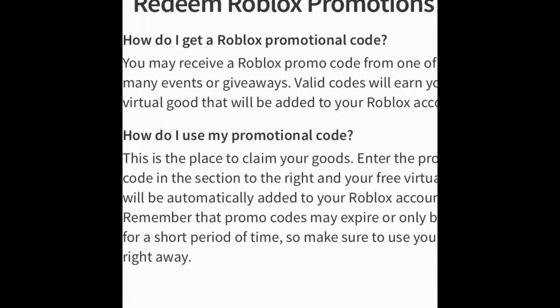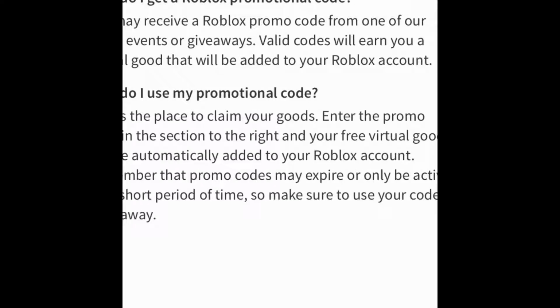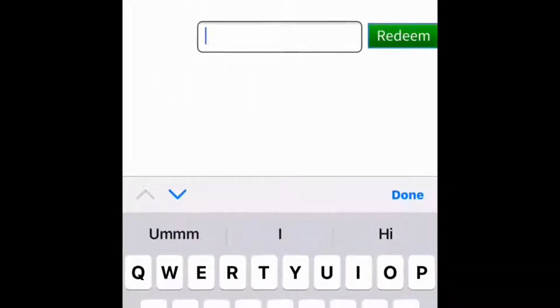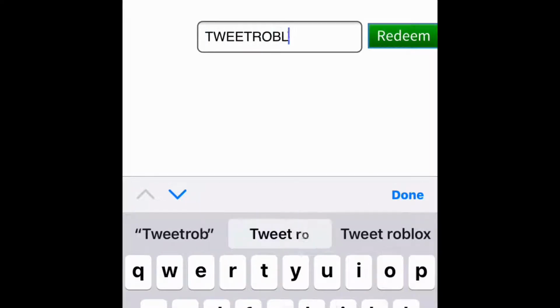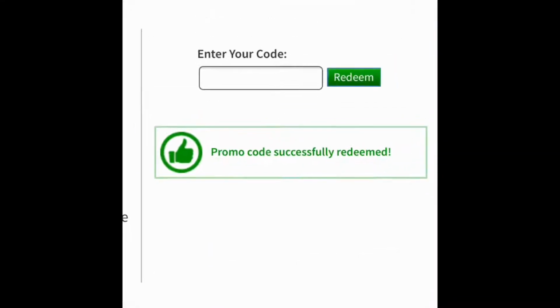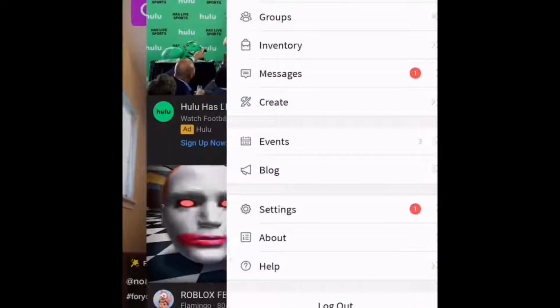Okay, guys, so I logged into my account, and if it just shows you this, just slide and enter this code. Tweet Roblox, and then you redeem it. And if it says promo code successfully redeemed, I will just say if it don't show up,